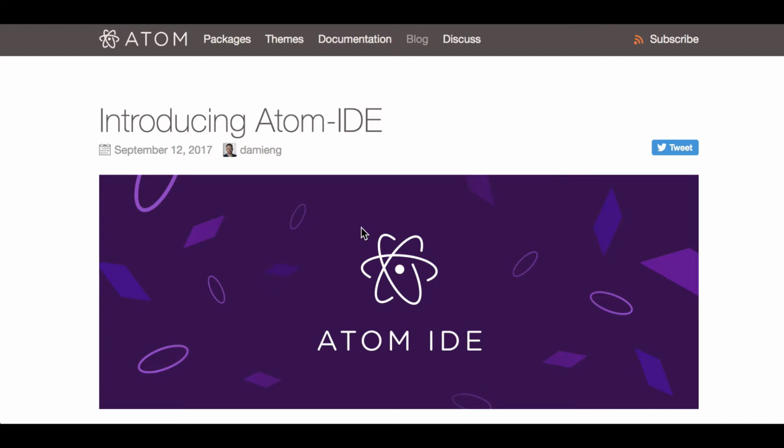Atom IDE was recently released. It is a collaborative effort between GitHub and Facebook. Seems to be comparable to Nuclide, like a Nuclide for the masses. Many things are comparable and similar.